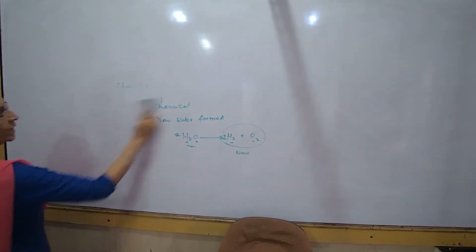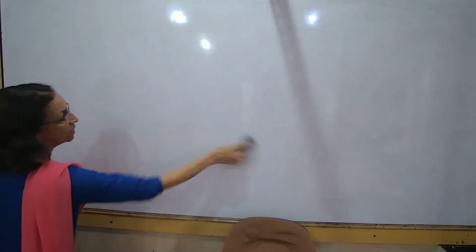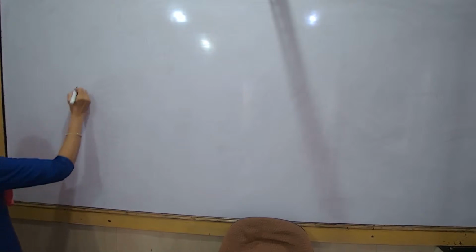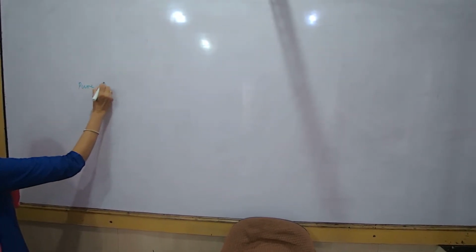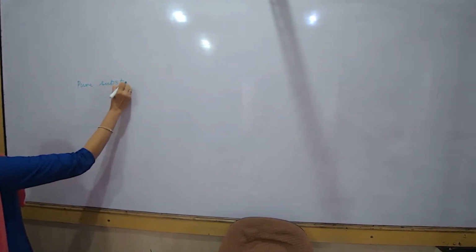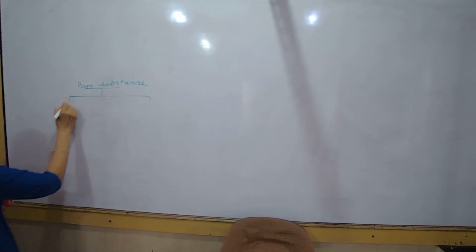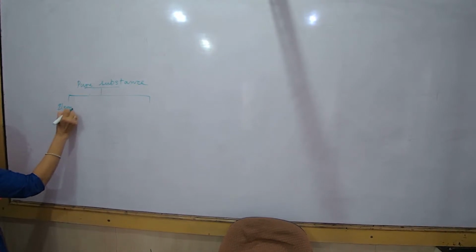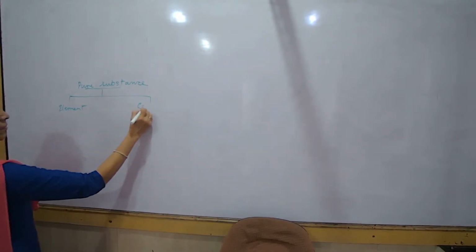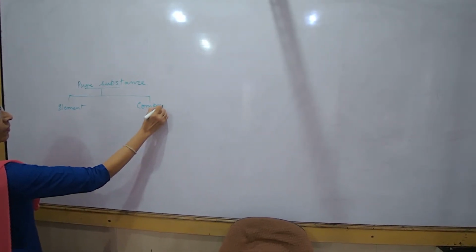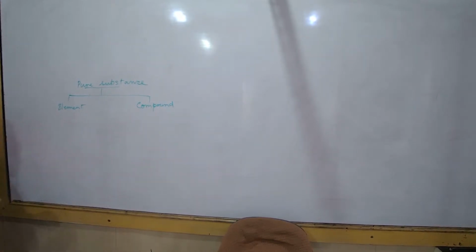Now the next part of it, I'm sure you are okay with it. We're talking about pure substances. What is a pure substance? What are the two types of pure substances? Element and compound. What is an element?